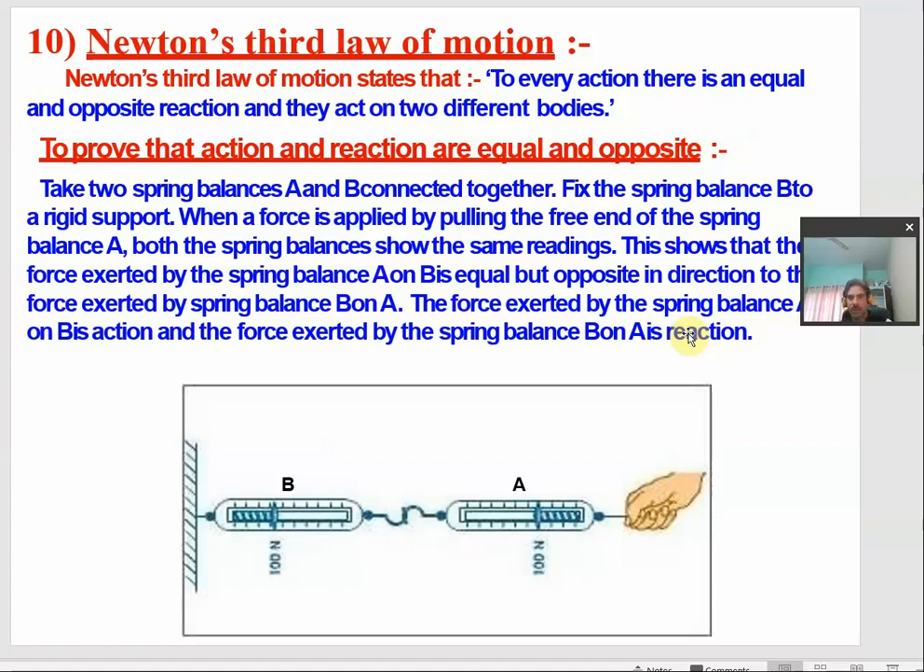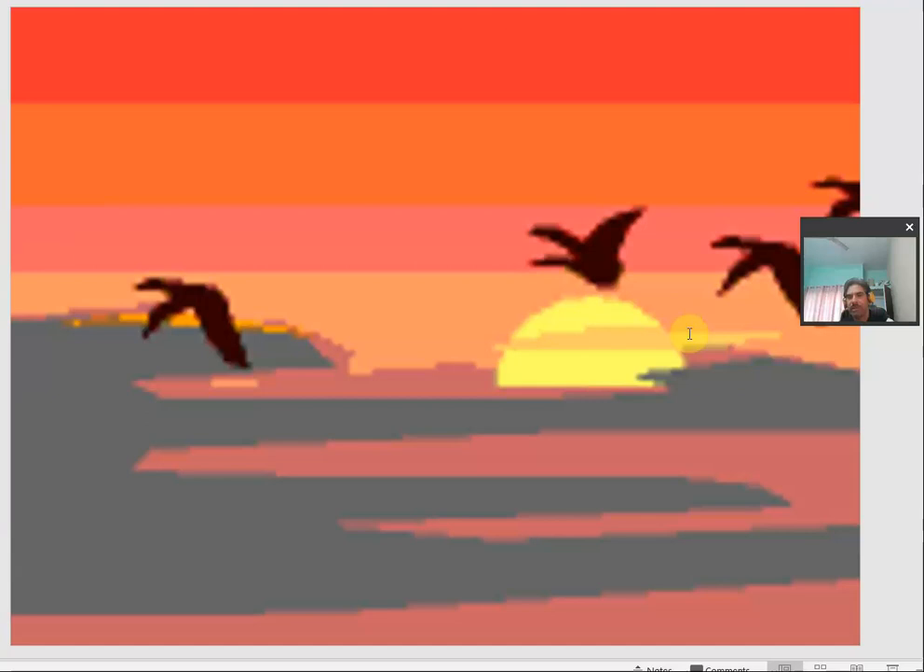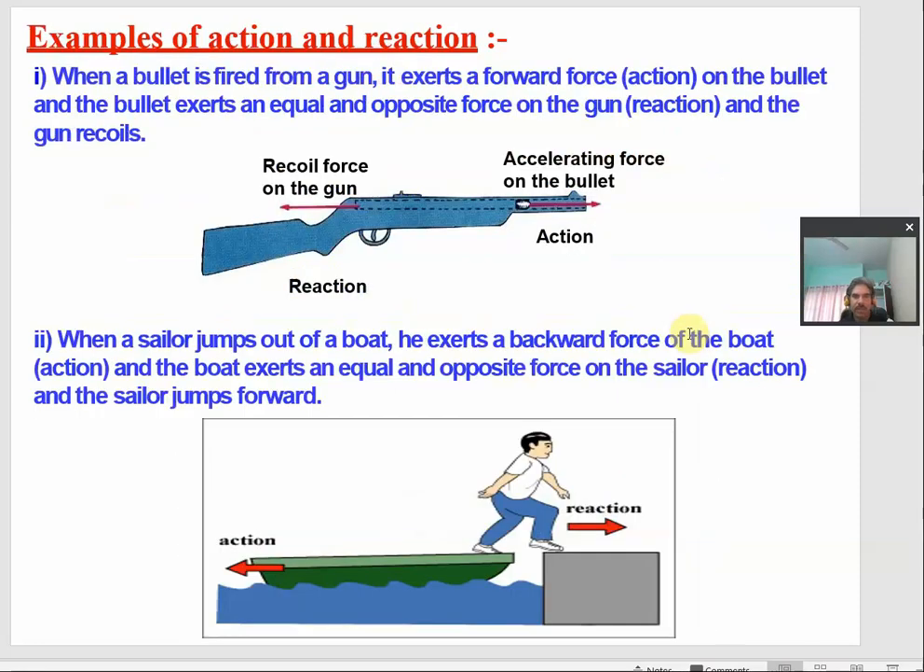So, this is all about this chapter on Newton's laws of motion and force. One last thing you can understand is the law of conservation of momentum. What is the law of conservation of momentum? You have already discussed this.